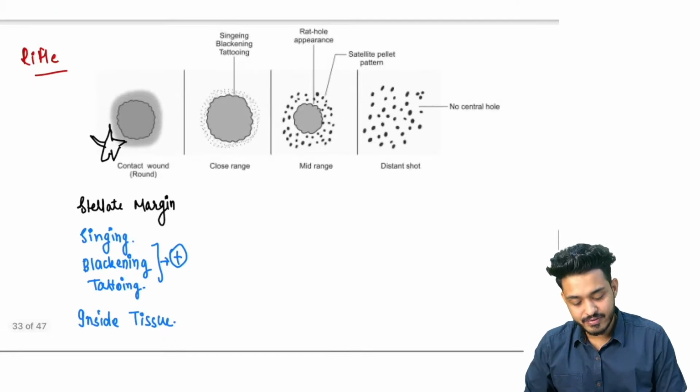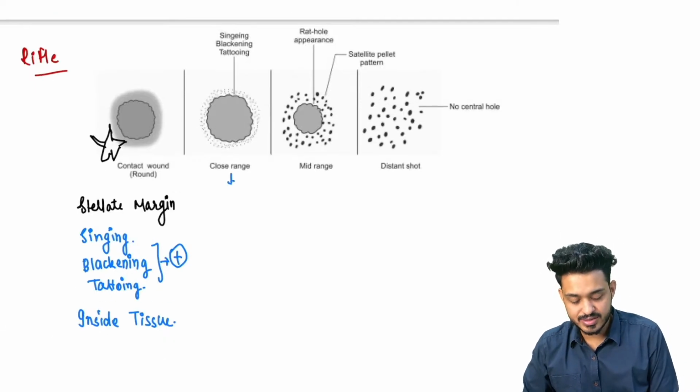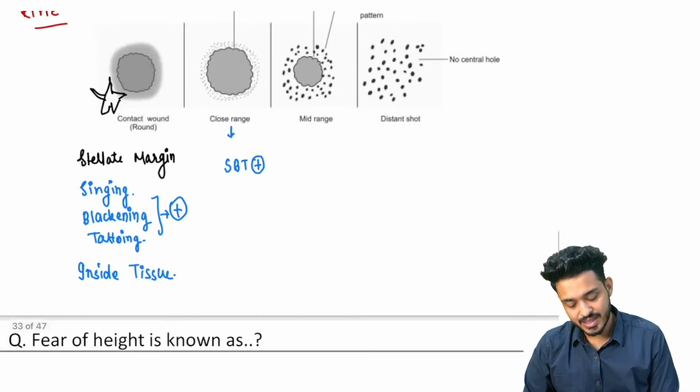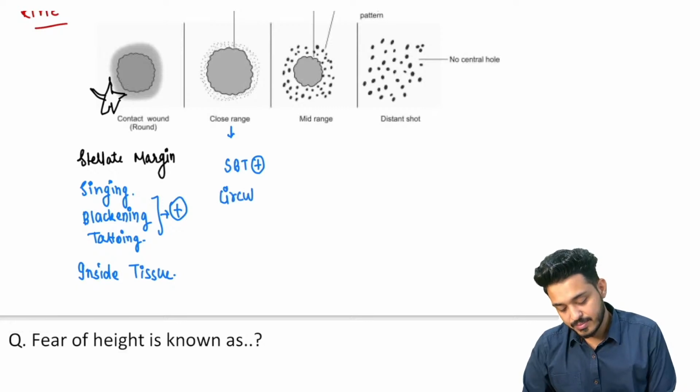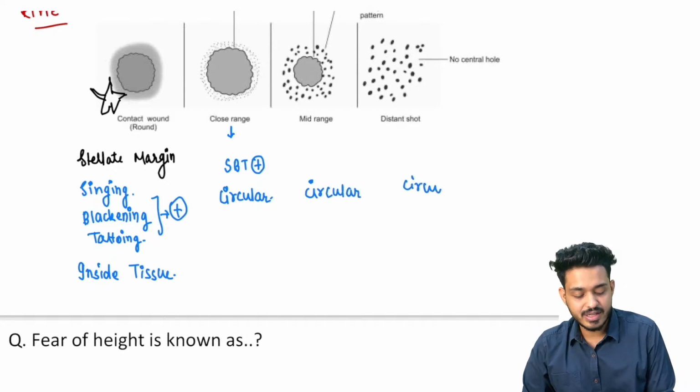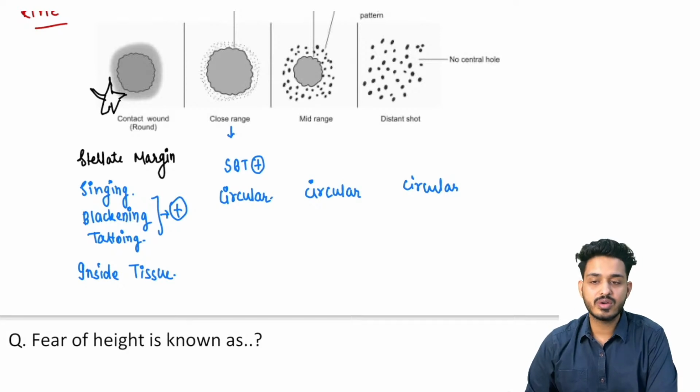Next thing, if we are shooting from a close range, remember here we are going to have presence of all these three. SBT will be present, and the lesion will be circular. Lesion will be circular in all other cases. If the lesion is given stellate, that is going to be the contact wound.